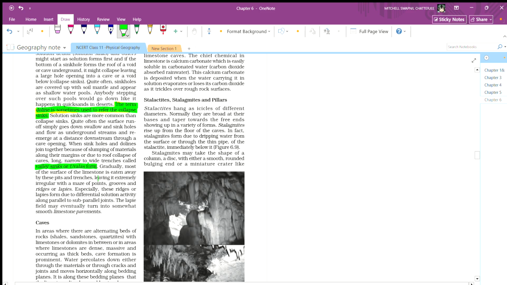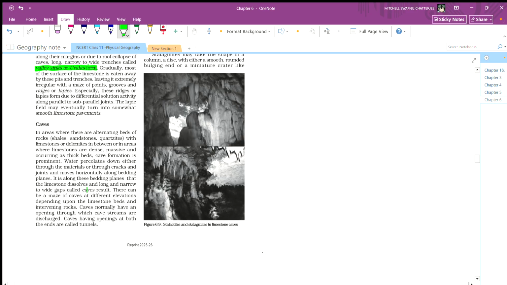The caves. The areas where the alternating beds of rock, shale, sandstone, quartzite, wet limestone, and dolomites are in between, or in areas where limestone is dense, massive, and occurring as thick beds, cave formation is prominent.